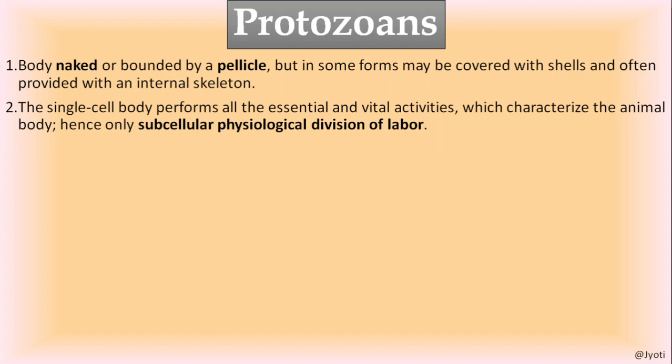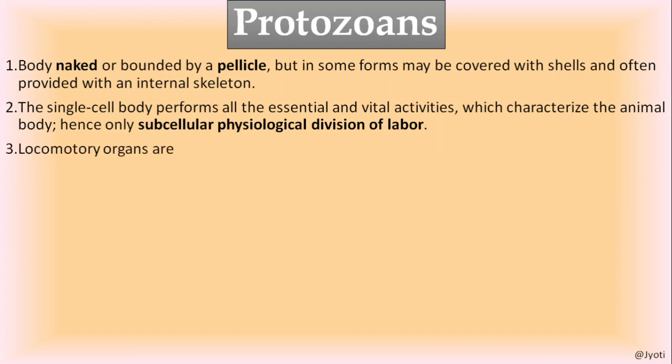The cell is well organized, and this cell characterizes the animal body, hence only subcellular physiological division of labor. Since the single cell is performing all the activities, the cell has different cell organelles, and these organelles perform very specific functions. So it is called subcellular physiological division of labor.